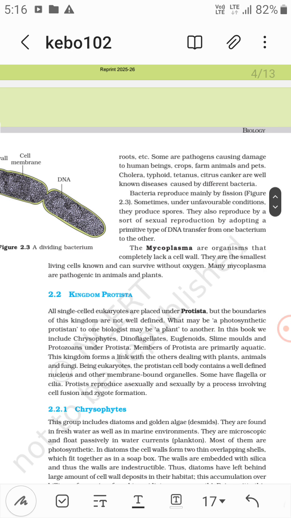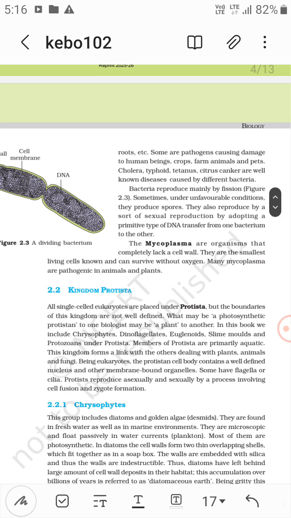The mycoplasma are organisms that completely lack a cell wall. They are the smallest living cells known and can survive without oxygen. Many mycoplasma are pathogenic in animals and plants.